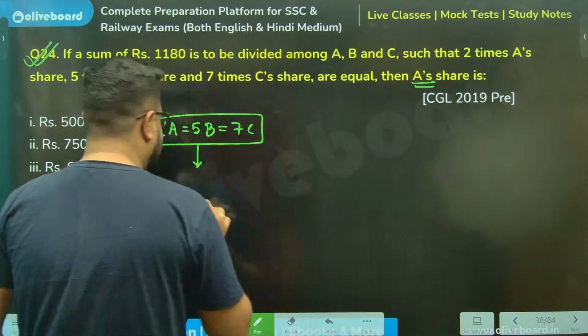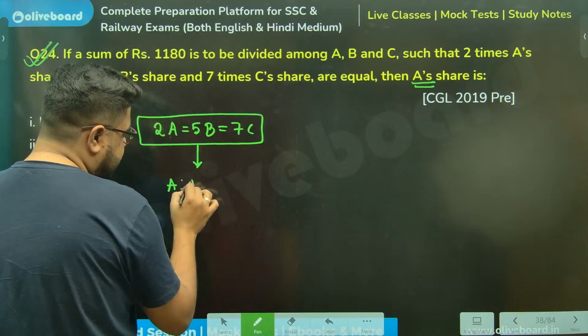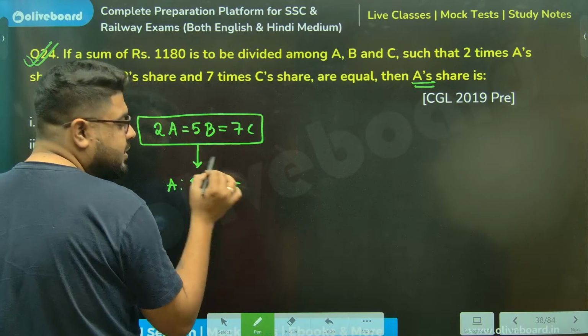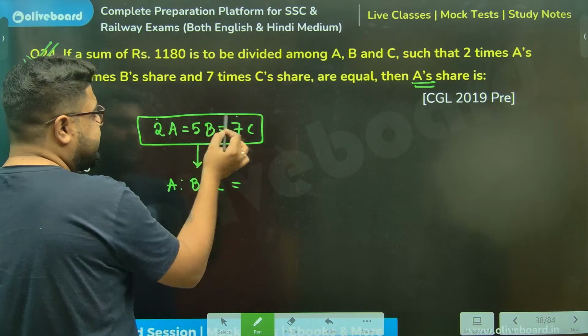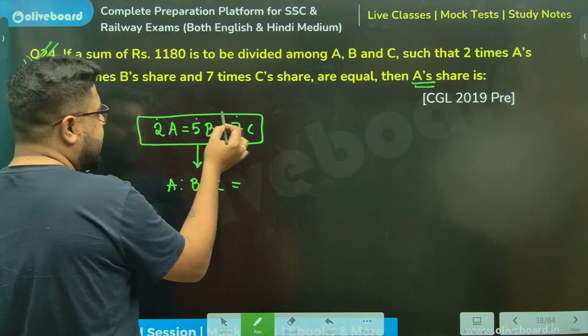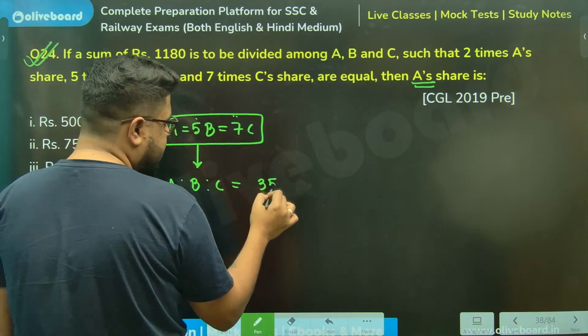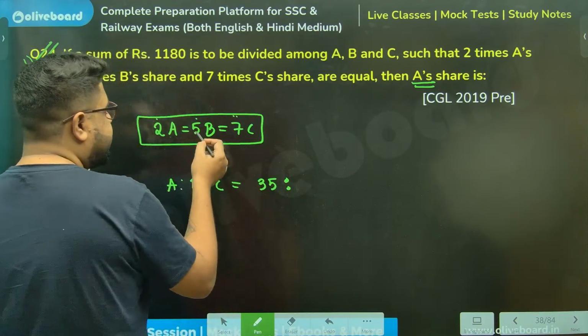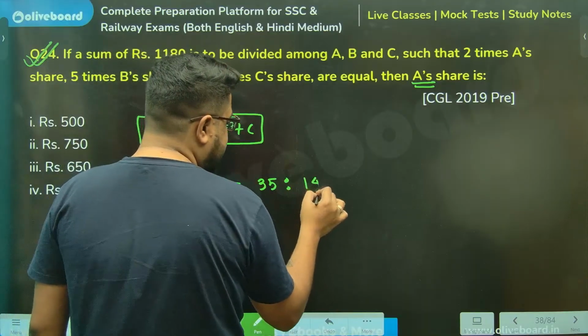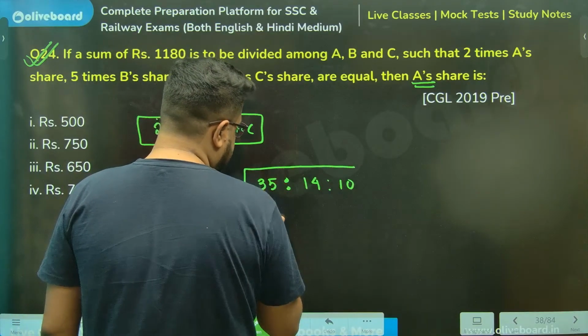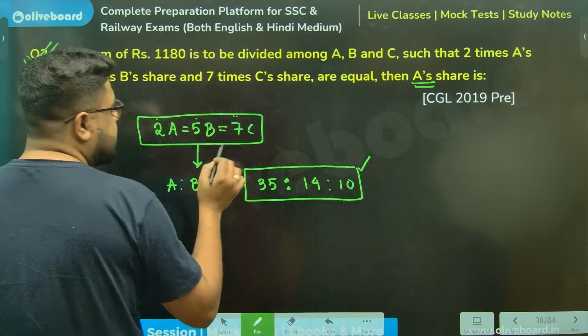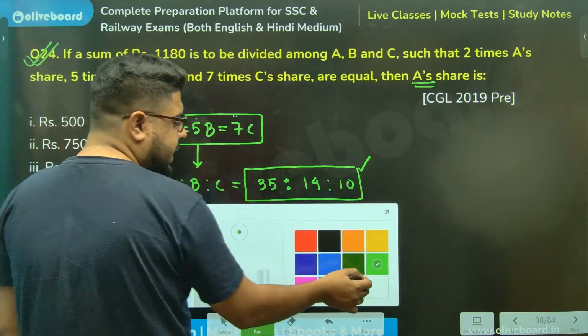In order to do that, I need to find the ratio of A is to B is to C. So that will be the inverse ratio of 2, 5, 7. So instead of 2, you write 5 sevens are 35, for 5 it is 7 twos are 14, and this is 10. This is the ratio.